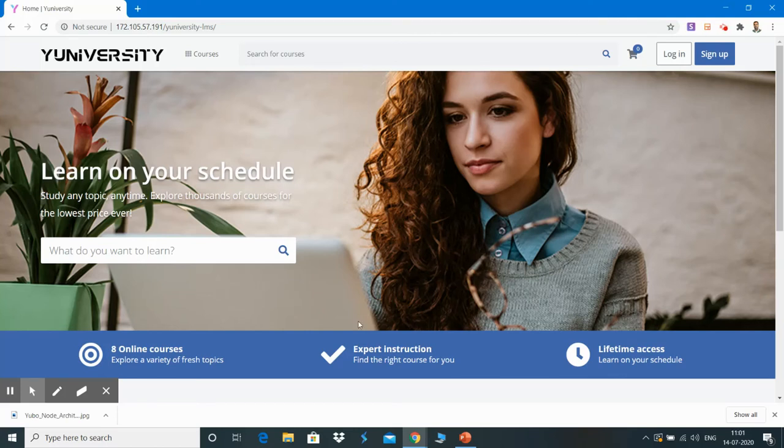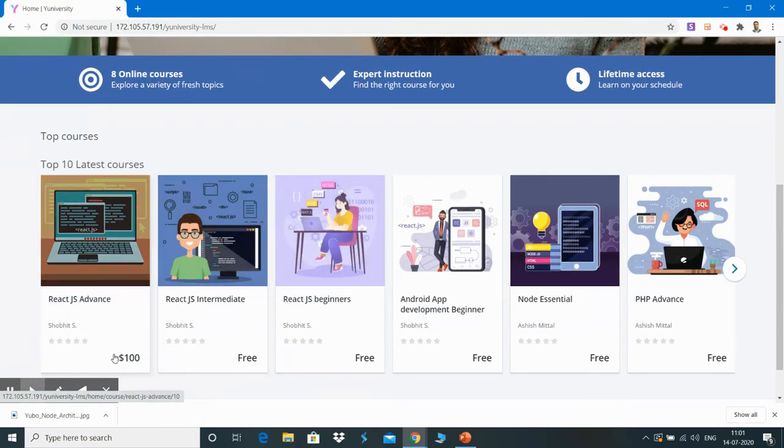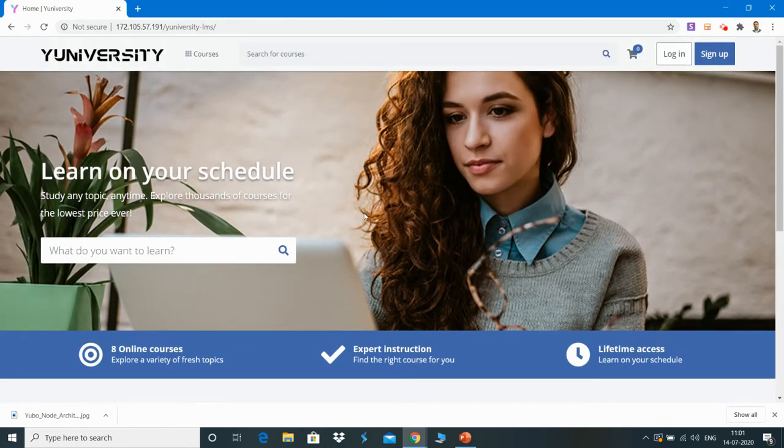So this is an indigenously developed e-learning platform with the name University for students to learn online, either by buying the videos or looking at the free videos which are available on the platform. This is available both in web version as well as on mobile app for both Android and iOS. For the sake of demonstrating this, I am recording the web version of the application.